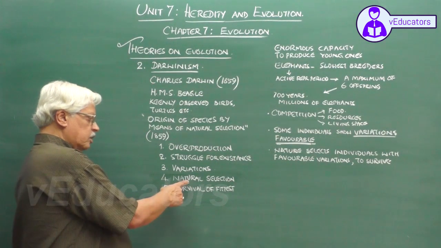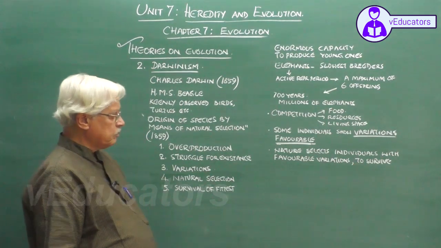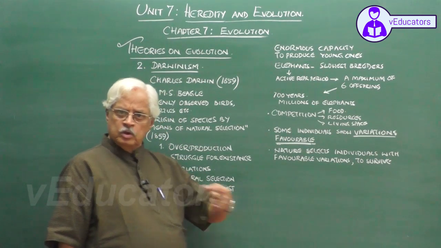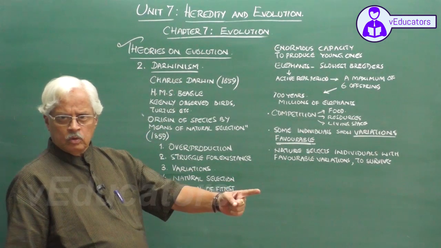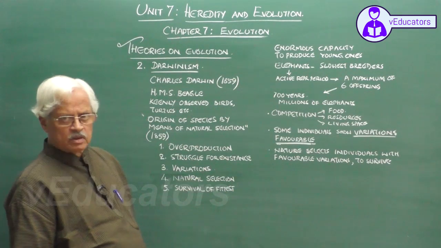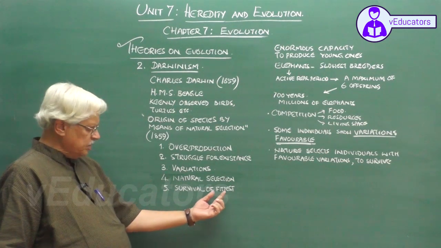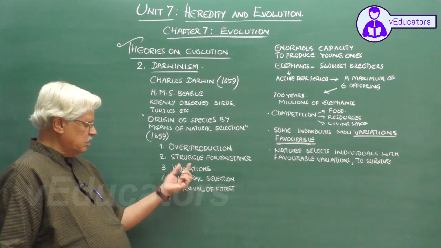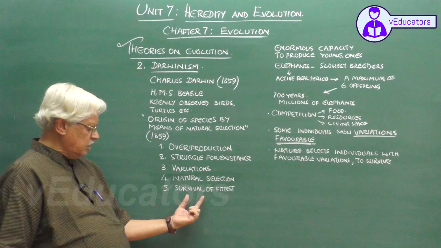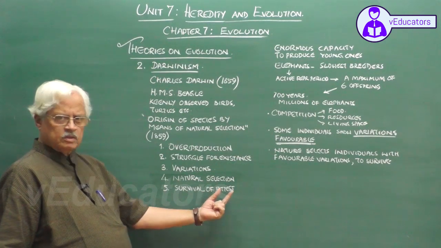So this is what is called natural selection. Nature plays a very important role by selecting the individuals, by allowing the individuals with favorable variations to continue and pass on these variations to generations after generations. Therefore, it is only the fittest that survive in the struggle for existence. So this is what Darwin says when he means survival of the fittest.